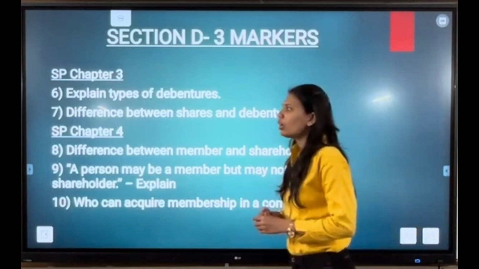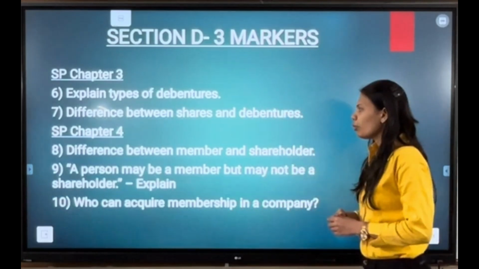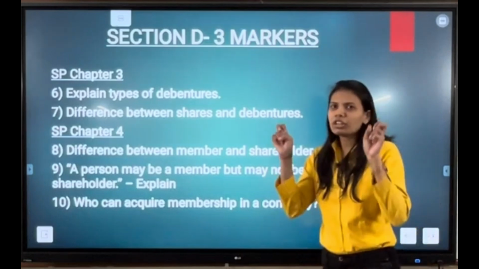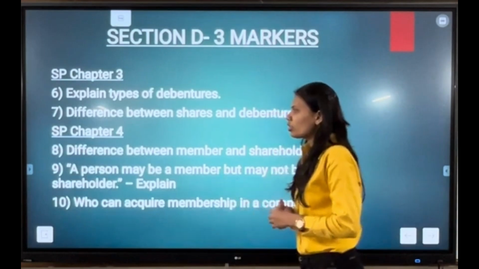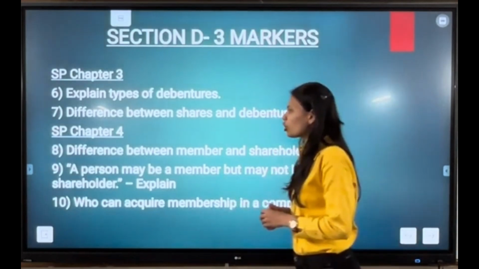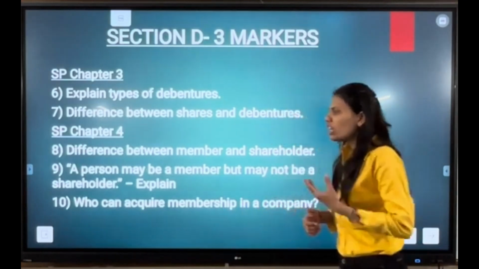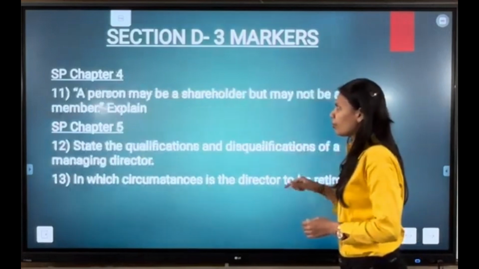Moving ahead with SP chapter number 4, first question is difference between member and shareholder. Point of difference should not be forgotten by you. Next question is: a person may be a member but not be a shareholder. Explain. Our next question is: who can acquire membership in a company.